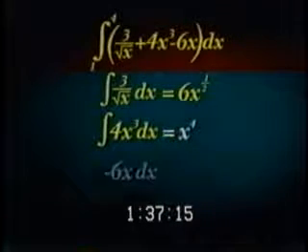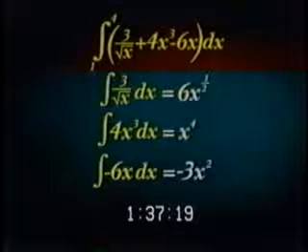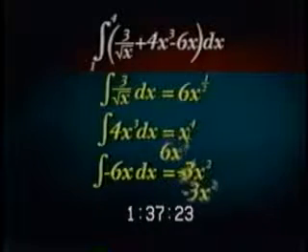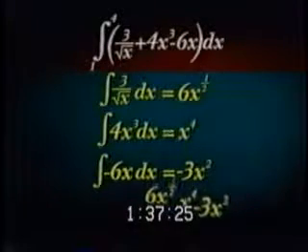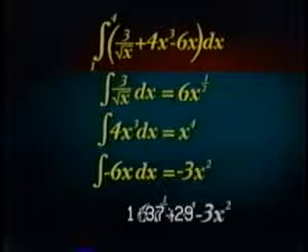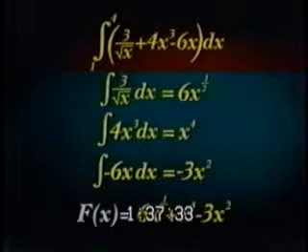And the last term, negative 6x, integrates to negative 3x squared. Putting these terms together, the integral of 3 over the square root of x plus 4x cubed minus 6x becomes 6x to the 1/2 plus x to the 4th minus 3x squared. So this is our capital F of x.